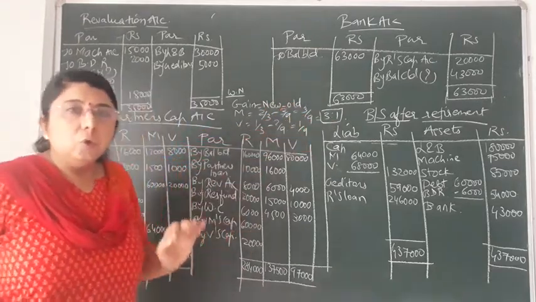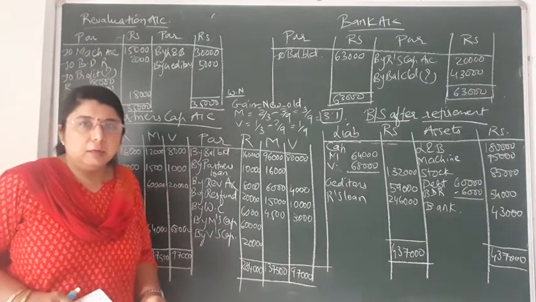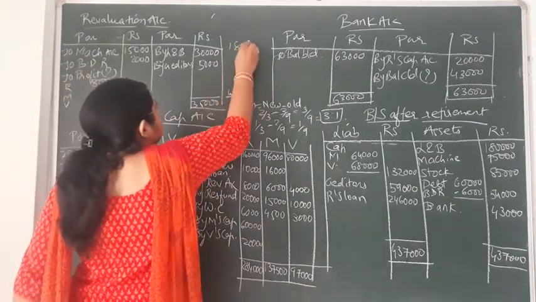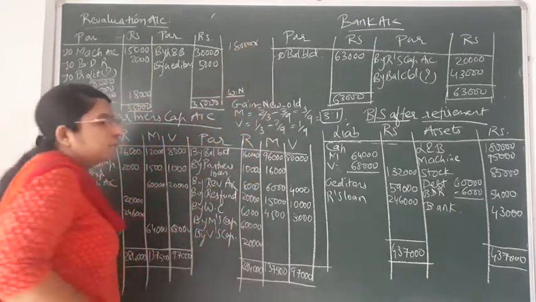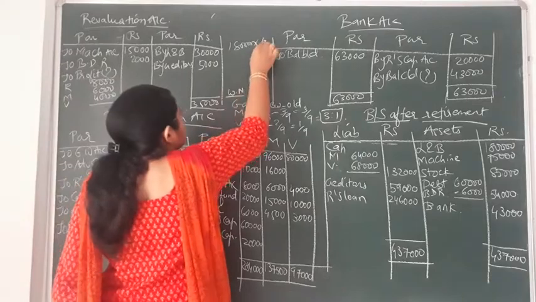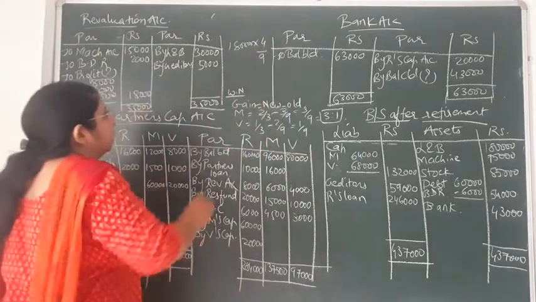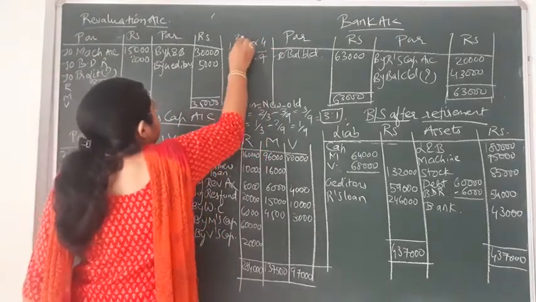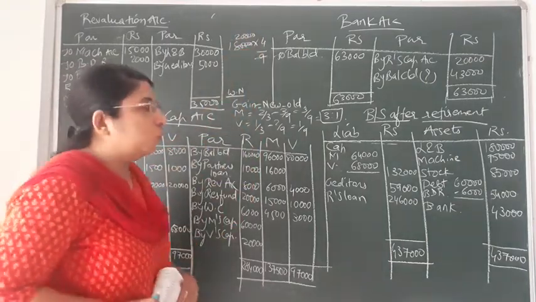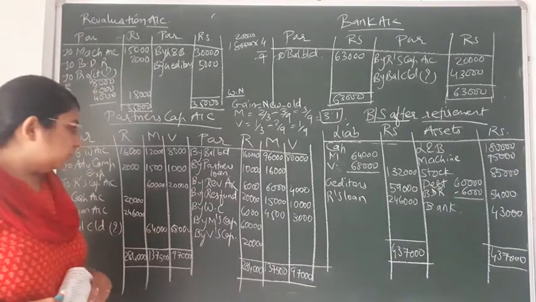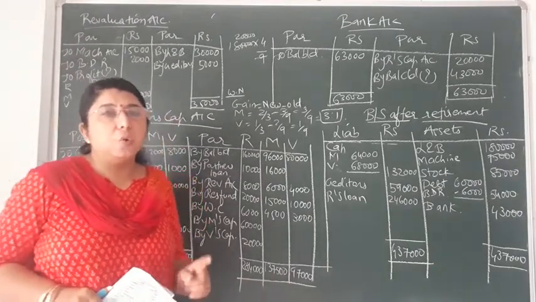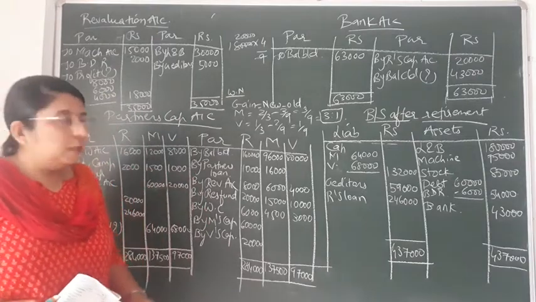Now for the goodwill share of the retiring partner, the total goodwill given to you is 1,80,000. Out of that we have to find the share of the retiring partner. What is the share of the retiring partner? That is 4/9. So 9 ones are 9, 20,000. So 20,000 into 4 would come to 80,000. So that 80,000 is to be distributed amongst the continuing partners Mohit and Virat in the gaining ratio, which came to 3:1.